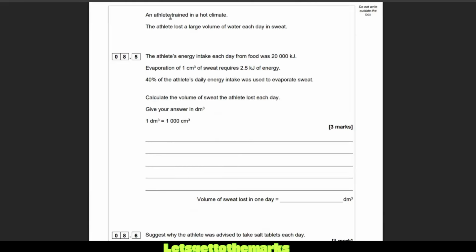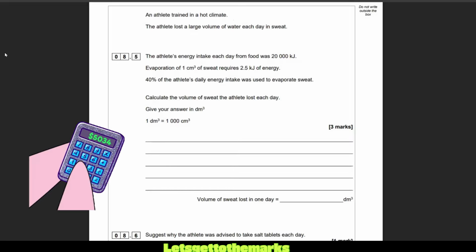An athlete trains in a hot climate. The athlete lost a large volume of water each day in sweat. The athlete's energy intake each day from food was 20,000 kilojoules. Evaporation of 1 centimeter cubed of sweat requires 2.5 kilojoules of energy. 40% of the athlete's daily energy intake was used to evaporate sweat. Calculate the volume of sweat the athlete lost each day. Give your answer in decimeters cubed. 1 decimeter cubed is 1,000 centimeter cubed. 3 marks. Why don't you grab your calculator, pen, paper, pause the video.